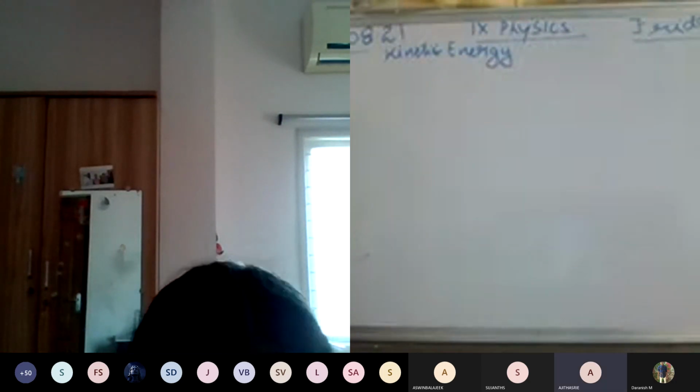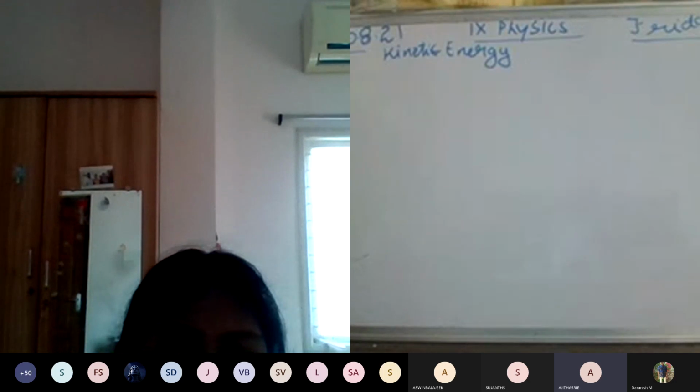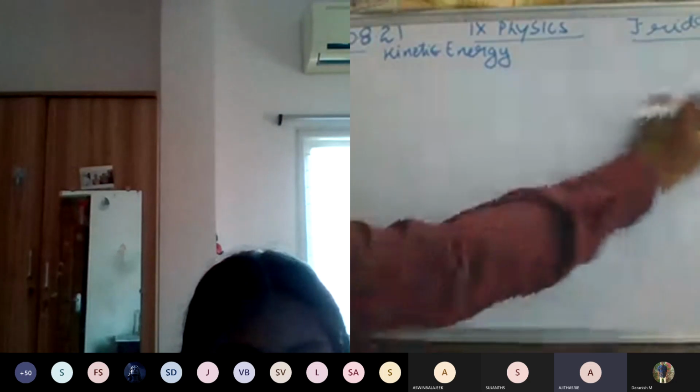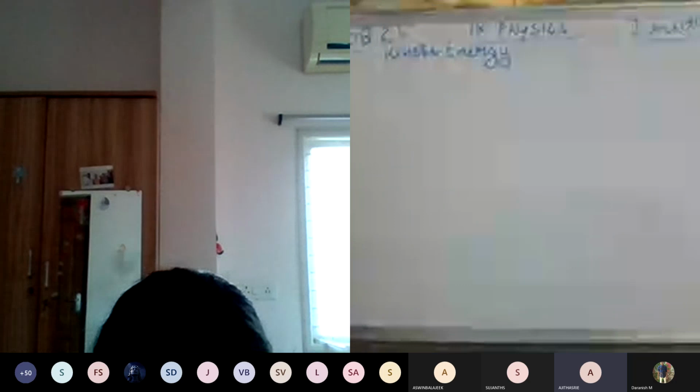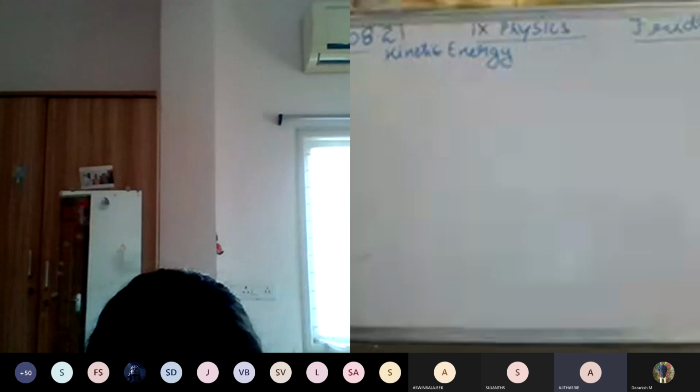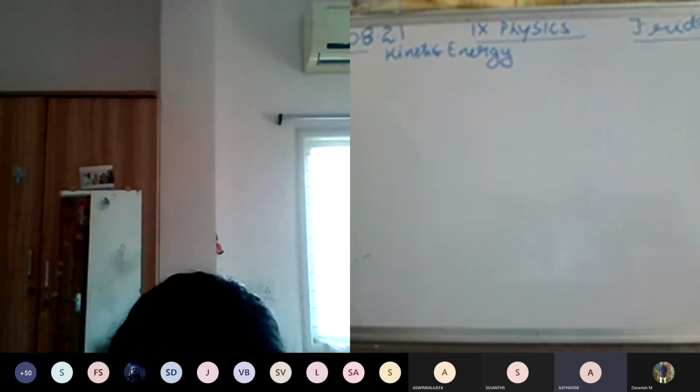Let us now see how to express the kinetic energy of an object in the form of an equation. Consider an object of mass m moving with uniform velocity u. Let it be displaced through a distance s when a constant force F acts on it in the direction of its displacement. From equation 11.1, the work done W is Fs. The work done on the object will cause a change in its velocity. Let its velocity change from u to v. Let a be the acceleration produced.